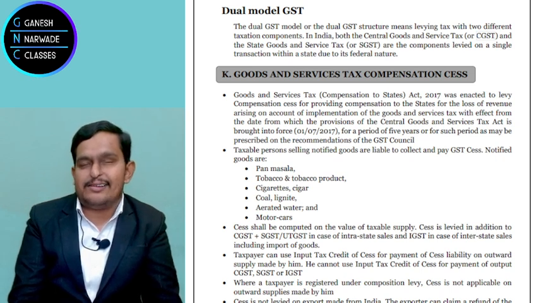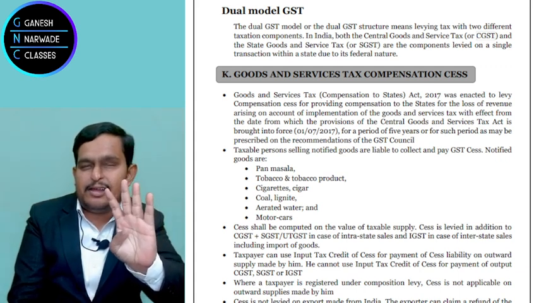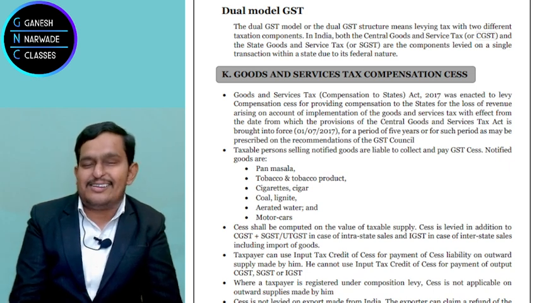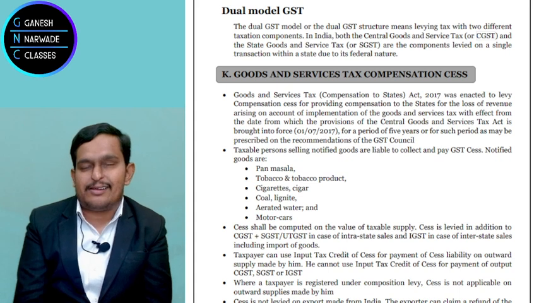So Canada has a dual GST model. We followed it. Now, GST compensation cess. This is what we have to discuss now. What do you mean by GST compensation cess? Sir, CGST, SGST, UTGST, IGST, isn't that enough? Is it not enough? Answer is absolutely not enough. So the government said we will levy another tax, that is GST compensation cess.